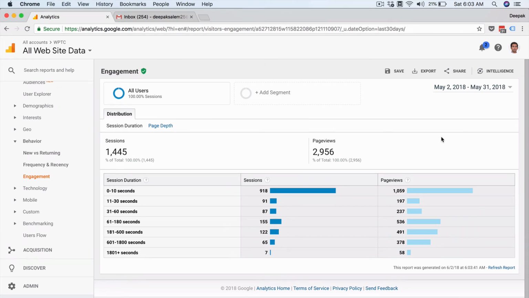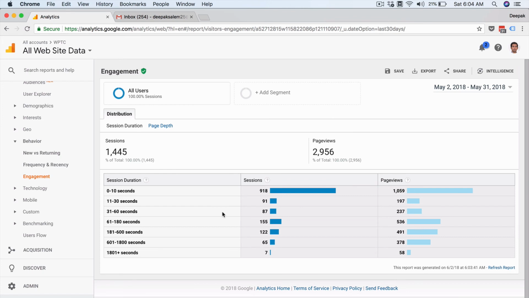The engagement report basically shows you how long people are spending time on your site and the different classifications in it. For example, we have 918 people who have just spent 0 to 10 seconds, but then we have had 91 sessions who are spending 11 to 30 seconds. Interestingly, you can see that the number of people spending more than 1 minute is higher, and more than 3 minutes is also higher compared to 30 seconds or 60 seconds.